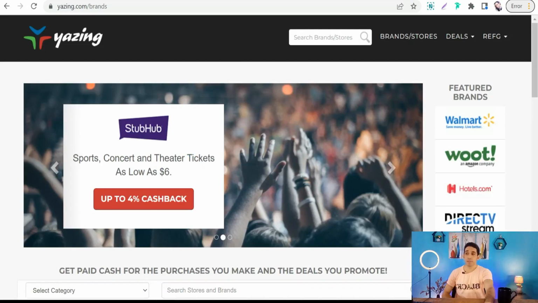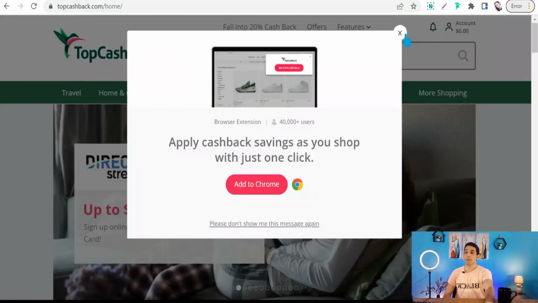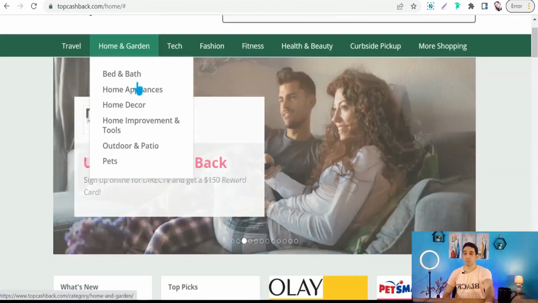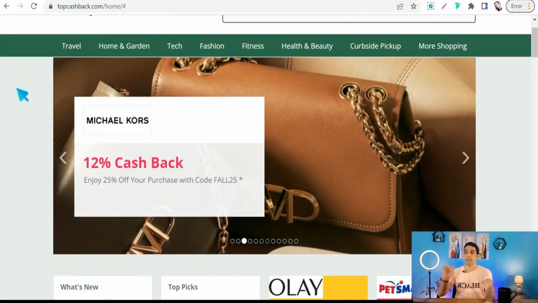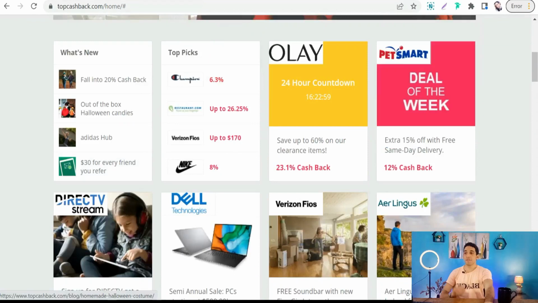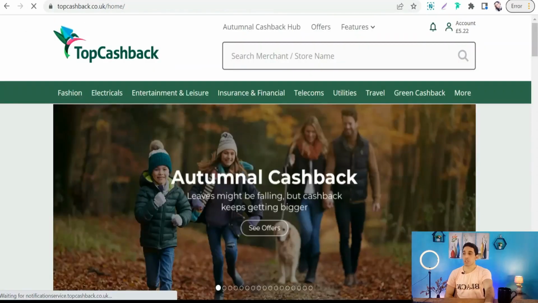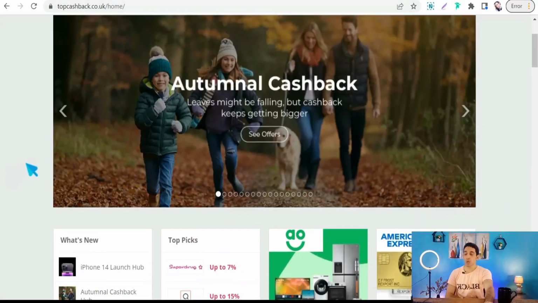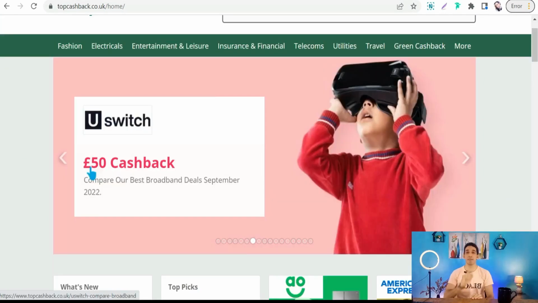And the next website for today, which is topcashback.com. Topcashback.com is one of the best cashback websites out there. And this official website of Top Cashback, which is topcashback.co.uk. Here you can promote many stores and many brands.